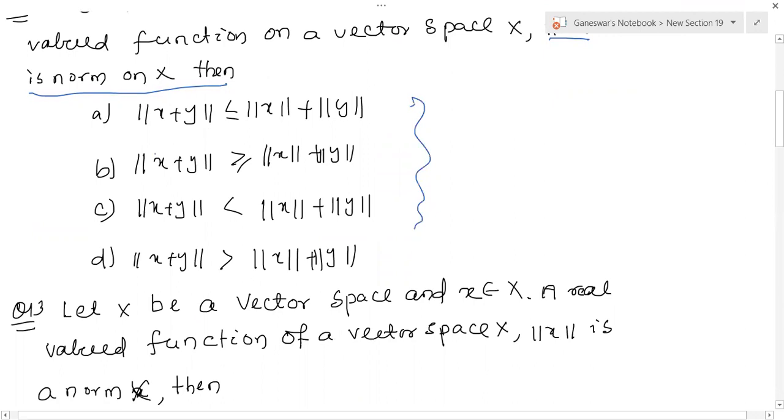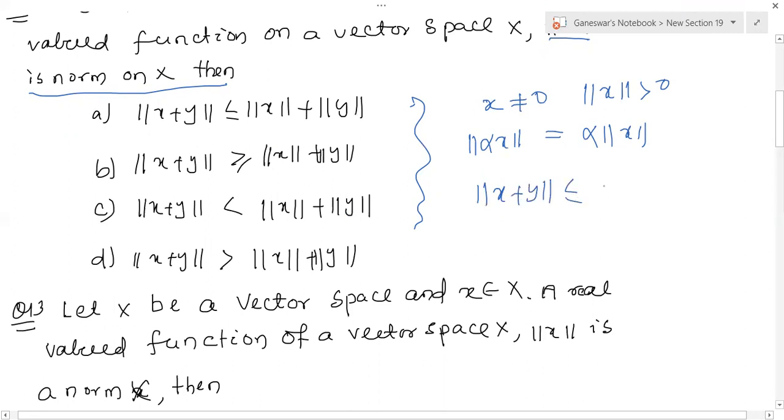Just look here and compare with the definition of the norm. x is not equal to 0, that is the first condition, and norm of x must be greater than 0. That condition is not available here. What is the other condition? Norm of alpha x equal to alpha norm of x, the second condition, is also not available here. And the last condition, norm of x plus y less than or equal to norm of x plus norm of y, is available here.